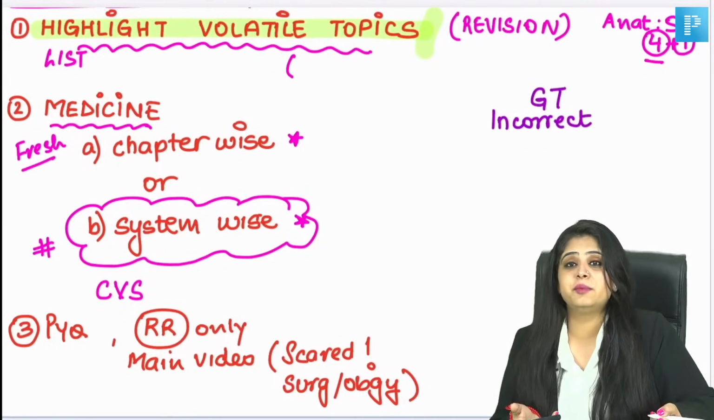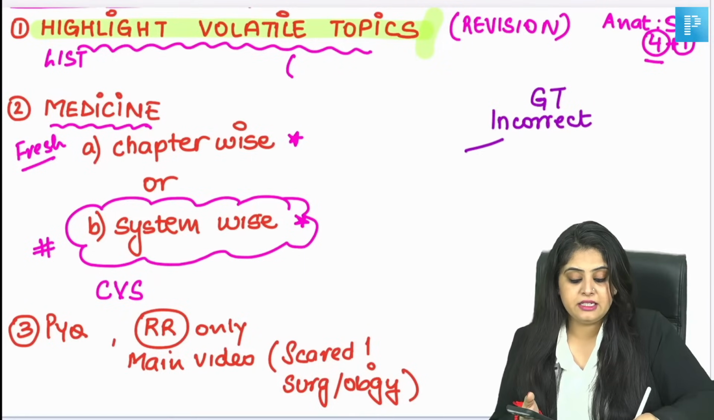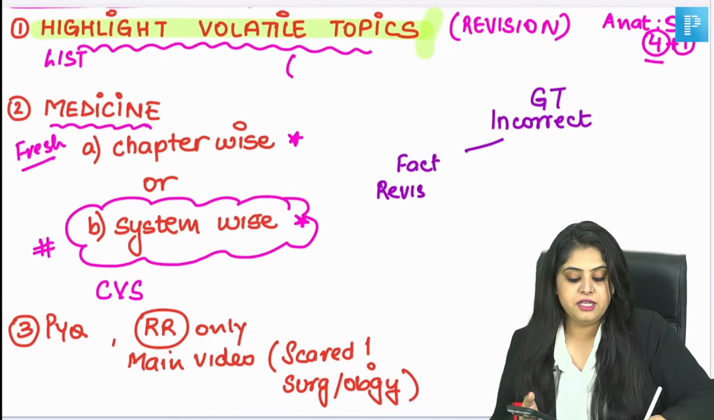There's no rocket science behind a grand test analysis, guys. Why was it incorrect? If it was a fact-based question, this means I have a memory problem. I don't remember it. It means I have to revise my notes. If a fact-based question is wrong, I revise my notes.